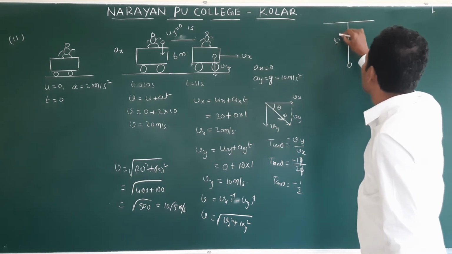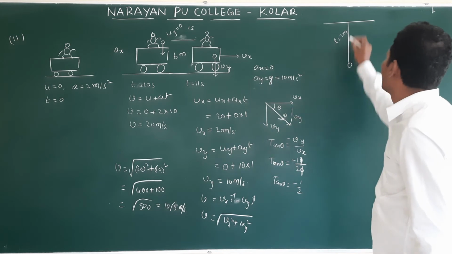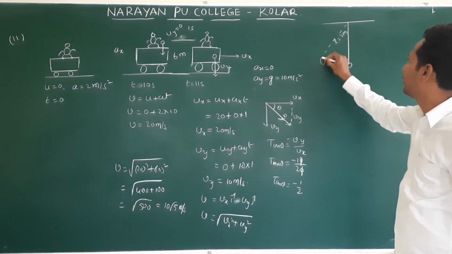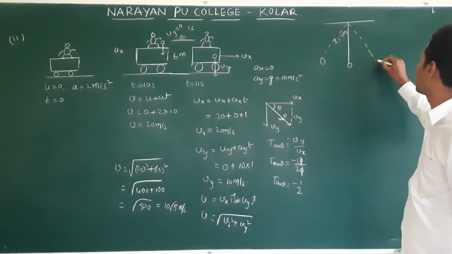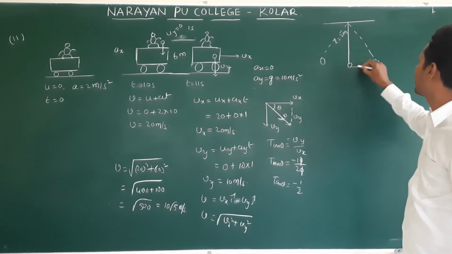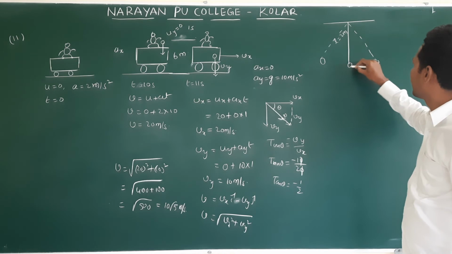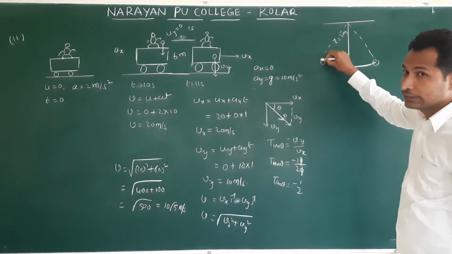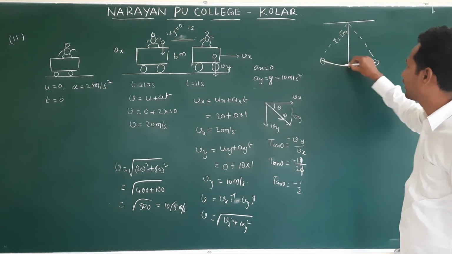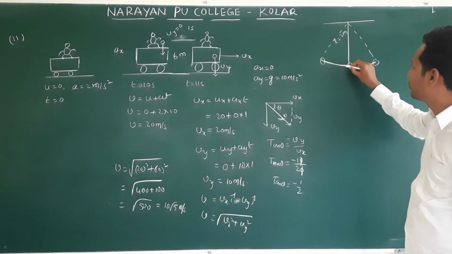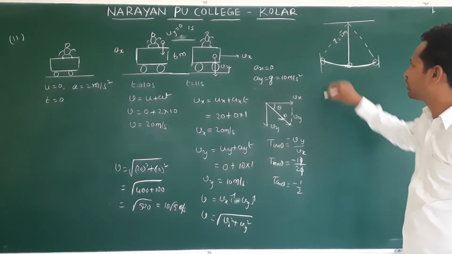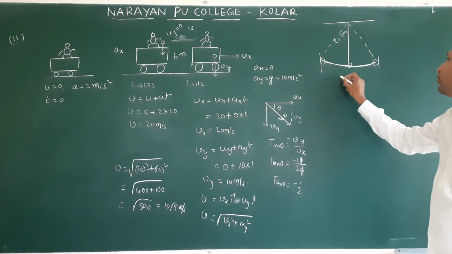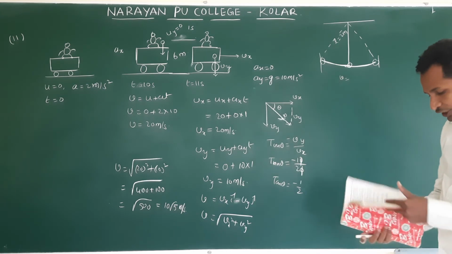Length is 2 meters. Now, if we displace this and release, the bob will oscillate like this. If suppose we take it from this place to here and release, it goes back and reaches this side, the extreme position, and again comes back. Actually, this position is the mean position, and these two are extreme positions. Okay, then it is oscillating. When it is at the mean position, V is given, what is that V?